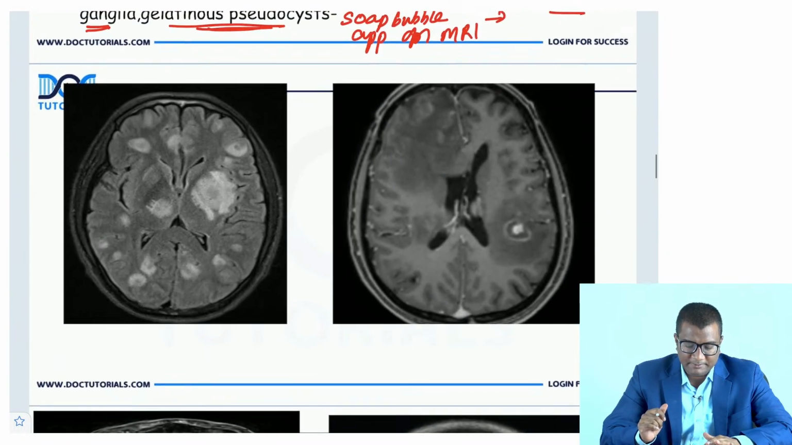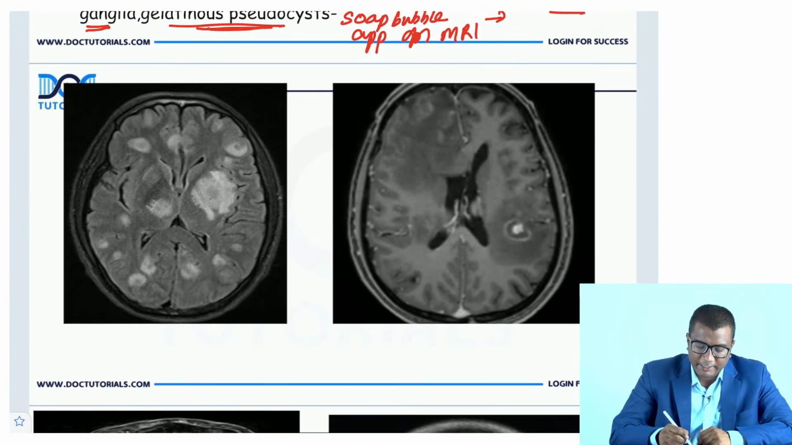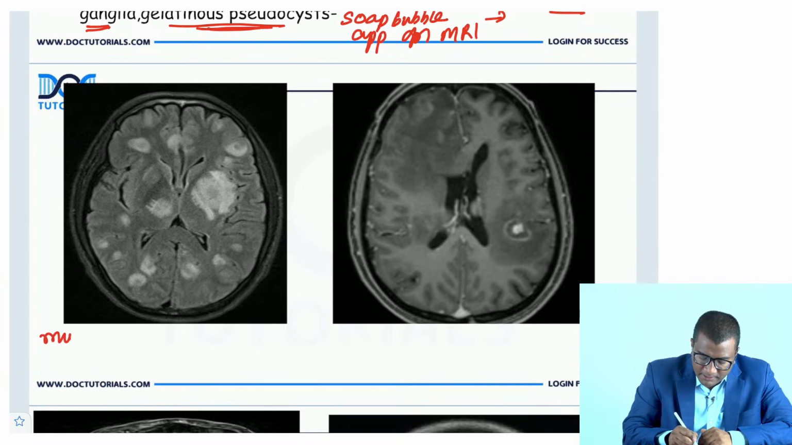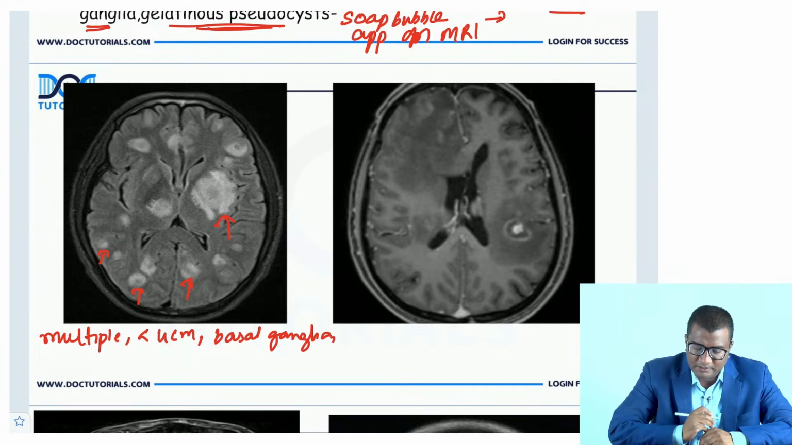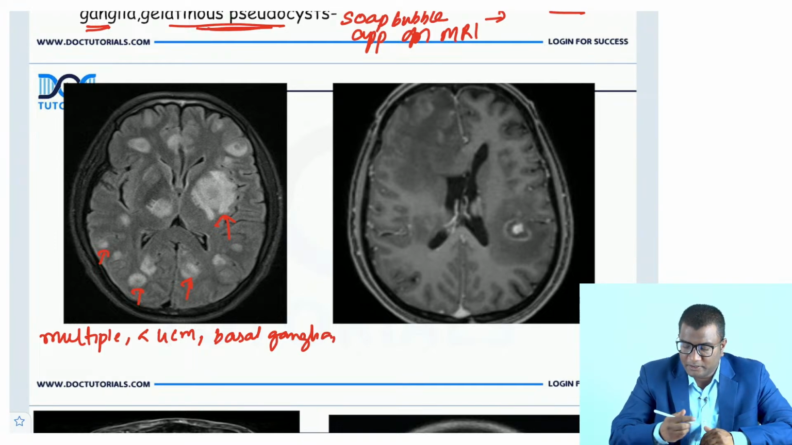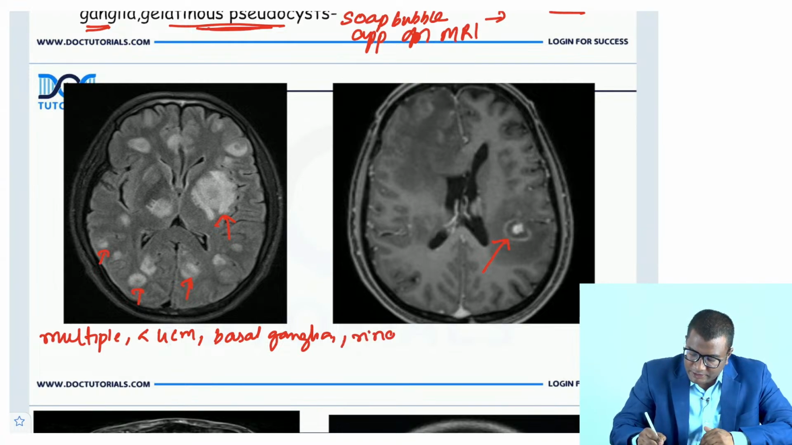Let us look at these images. Now look at here. These are multiple lesions, right? And you are seeing these small lesions, predominantly at the basal ganglia. They are lesions less than 4 centimeters. There is involvement of the basal ganglia. And if you get a contrast study done, you are seeing a ring enhancement. So you are seeing a ring enhancing lesion.